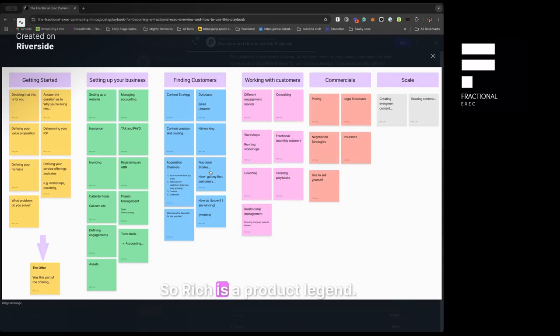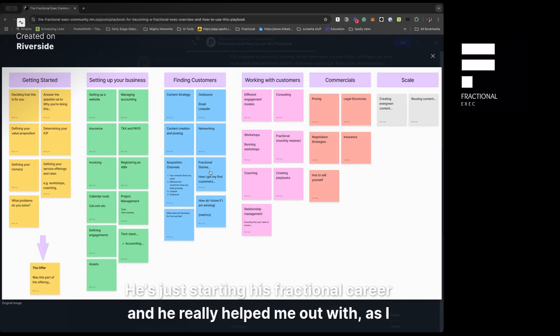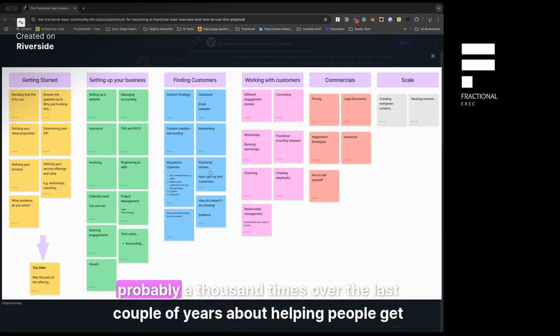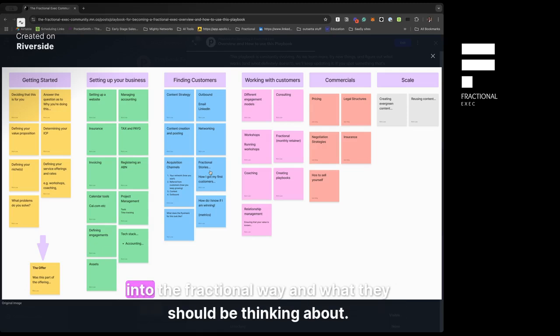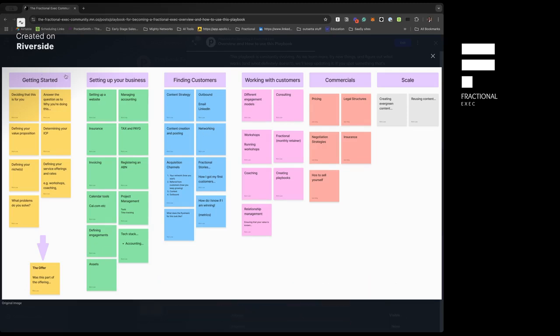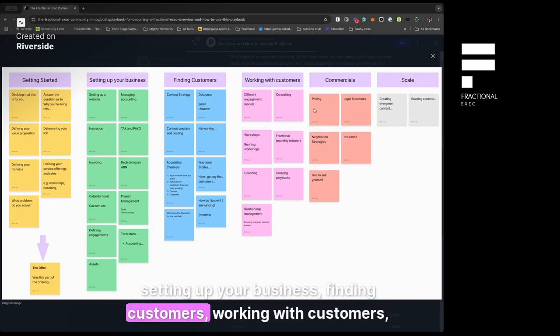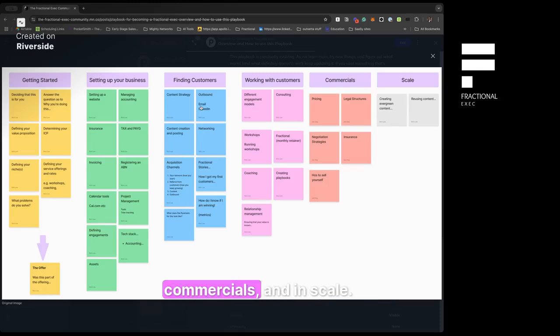So Rich is a product legend. He's just starting his fractional career, and he really helped me out as I was running through the workshop with him, in terms of a conversation that I've had probably 1,000 times over the last couple of years about helping people get into the fractional way and what they should be thinking about. So we've broken that down into a couple of different segments here: getting started, setting up your business, finding customers, working with customers, commercials, and then scale.